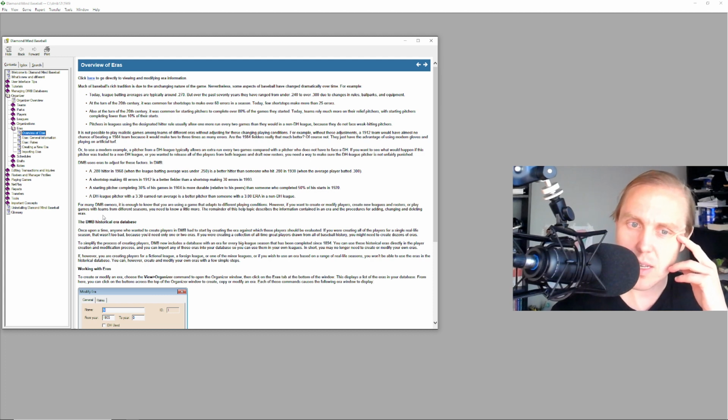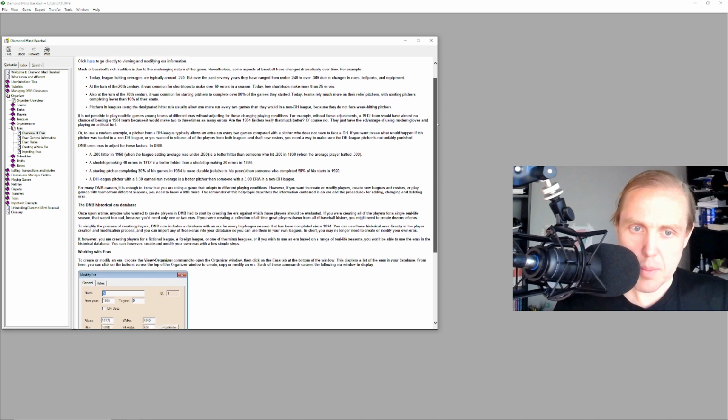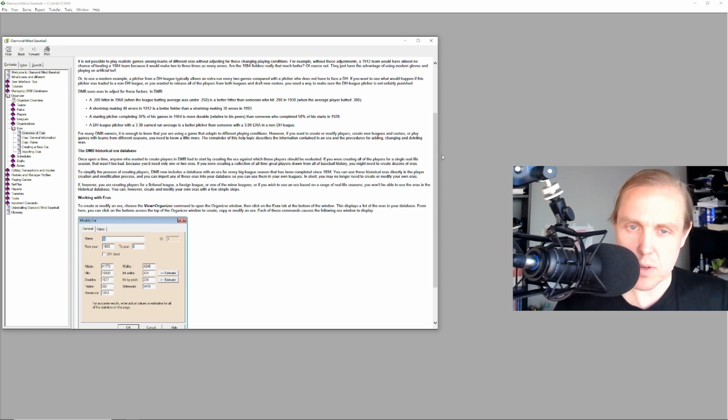Pitchers in the leagues using the designated hitter rule usually allow one more run every 2 games than they would in a non-DH league because they do not face weak-hitting pitchers. It is not possible to play realistic games among teams of different eras without adjusting for these changing playing conditions. For example, without these adjustments, a 1912 team would have almost no chance of beating a 1984 team because it would make 2 to 3 times as many errors. Are the 1984 fielders really that much better? Of course not. They just have the advantage of using modern gloves and playing on artificial turf.